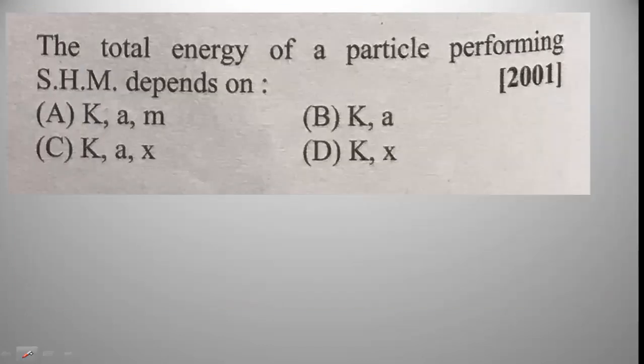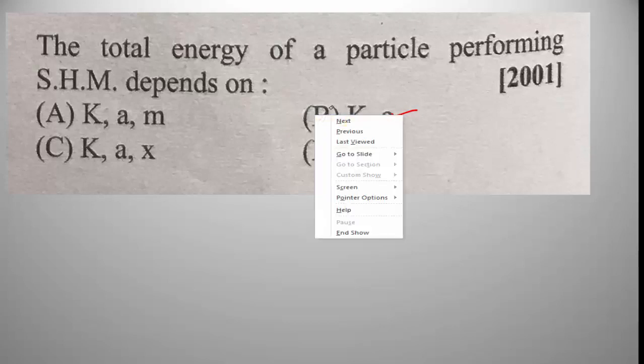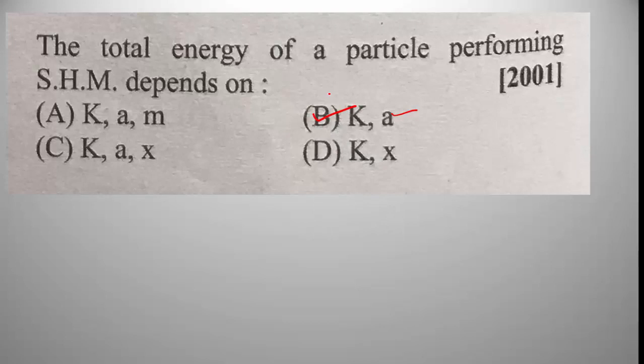The next problem is the total energy of a particle performing simple harmonic motion depends on the amplitude and constant value k. The option B is the right answer. In the case of simple harmonic motion, the total energy of the particle depends on only force constant k and amplitude a. Therefore, total energy in simple harmonic motion depends on k and a, force constant and amplitude.